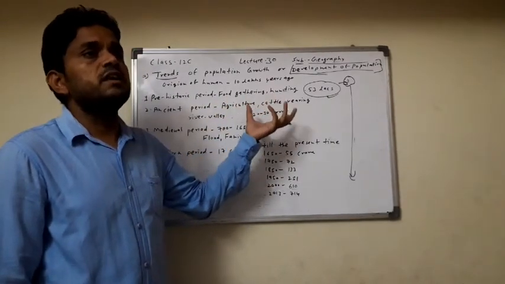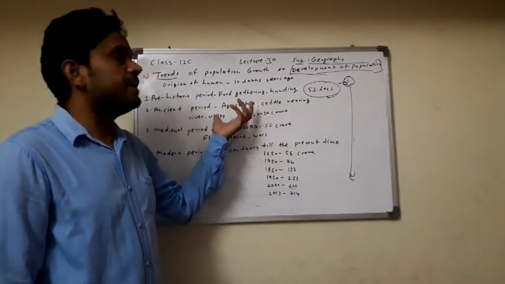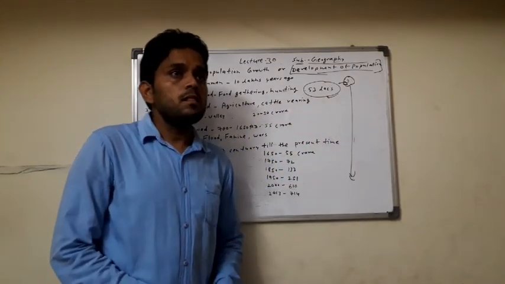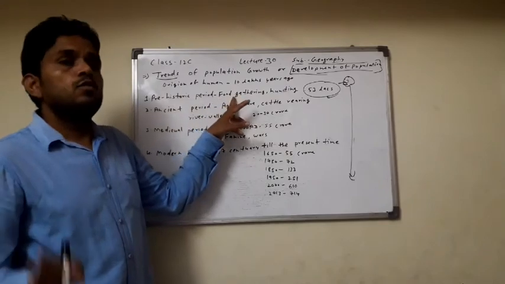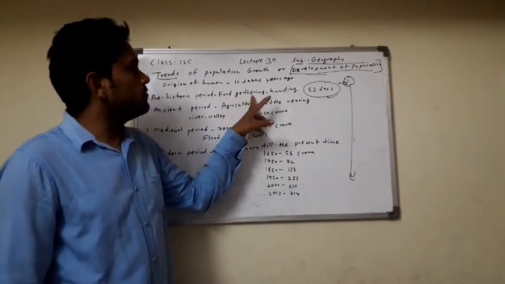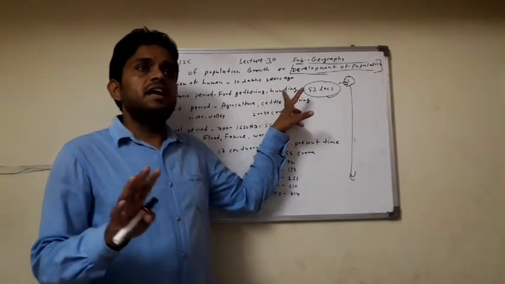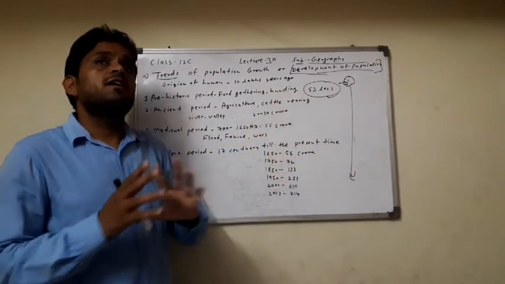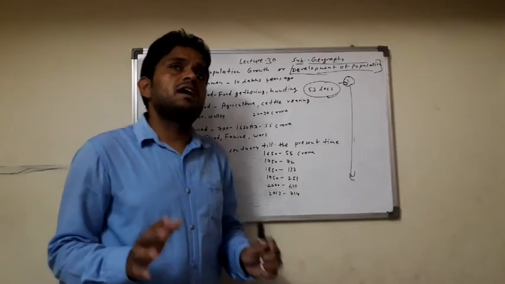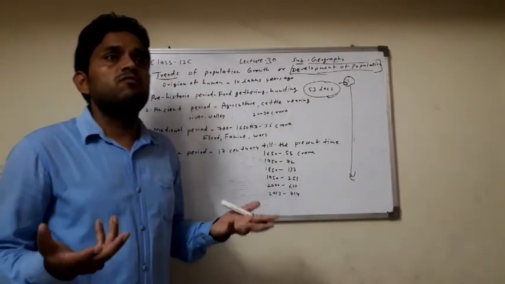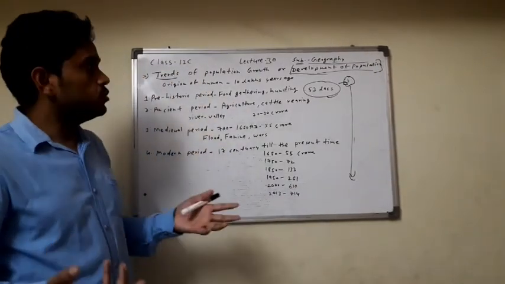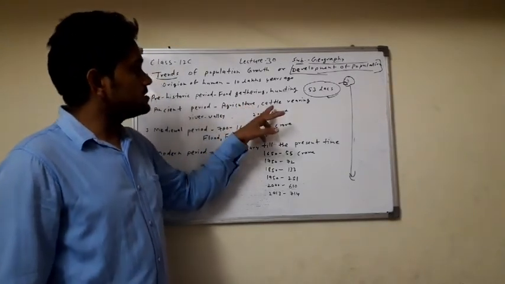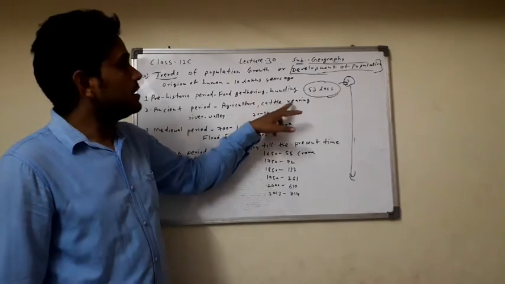So the food necessity of the human was completed by agriculture and cattle rearing. In the prehistoric period, humans depended only on food gathering and hunting. Then they thought, if all these animals are hunted, then in future what can they do? Then they started cattle rearing and animal rearing.